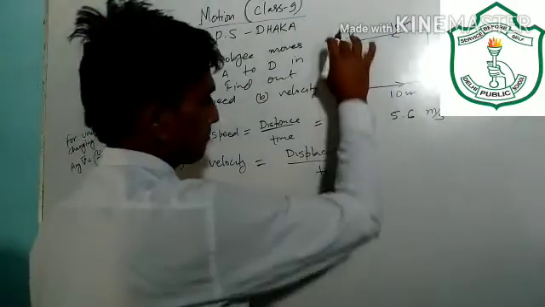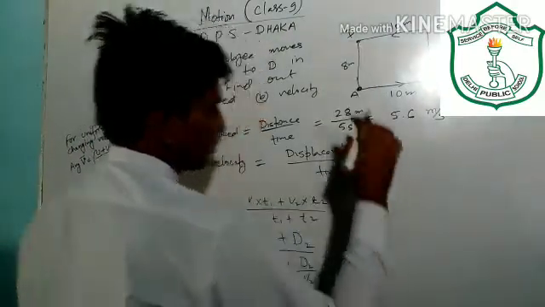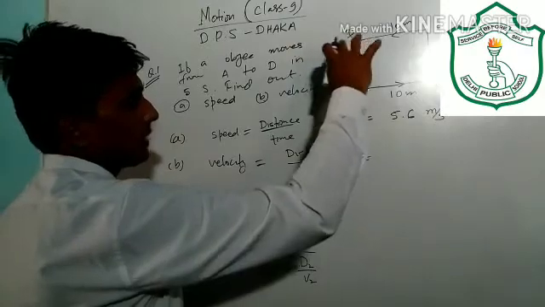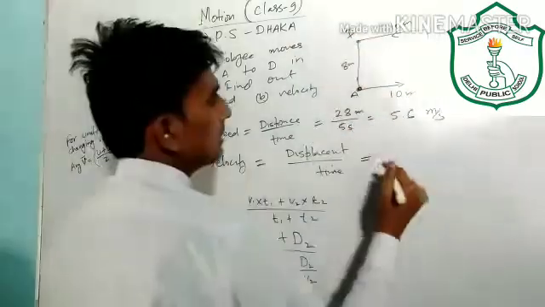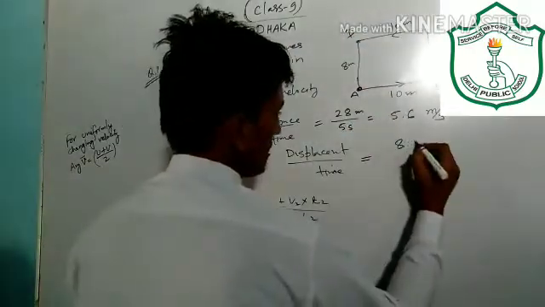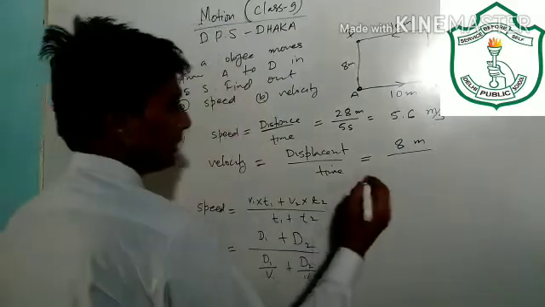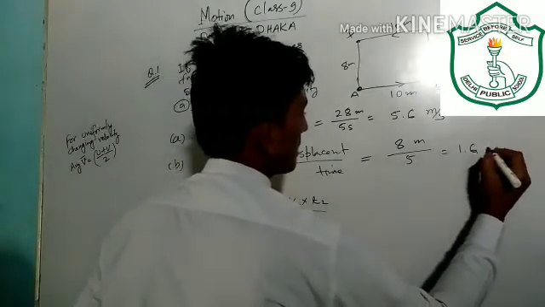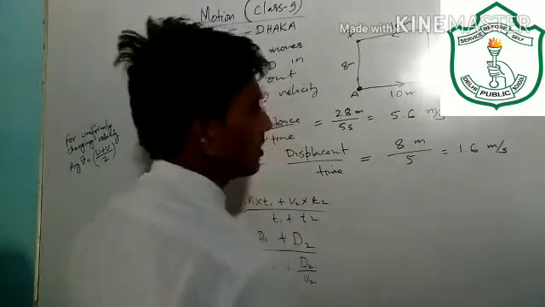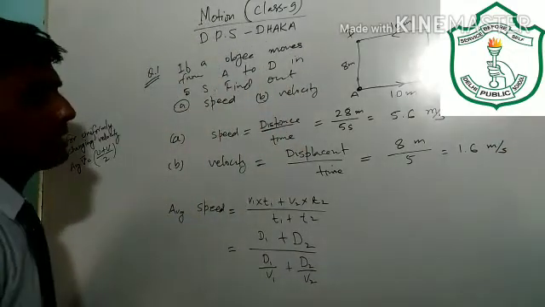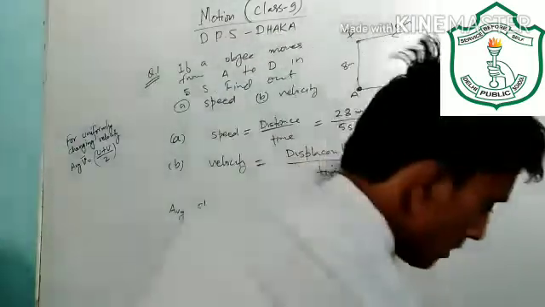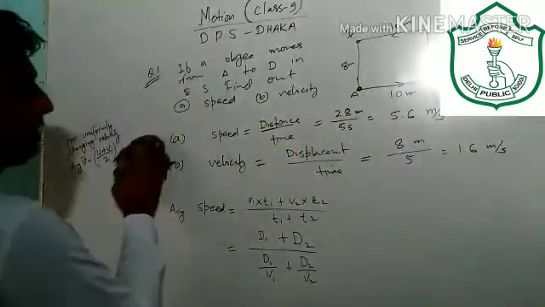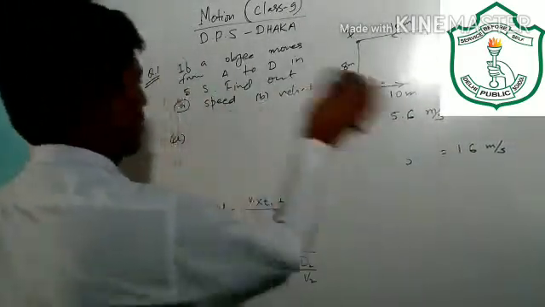So therefore, here the shortest length of path between A and D is 8 meter. So here displacement is 8 meter and the time taken is 5 seconds. So 8 by 5 is 1.6 meter per second. So here velocity is 1.6 meter per second. There are many more questions. I will give you one more question.